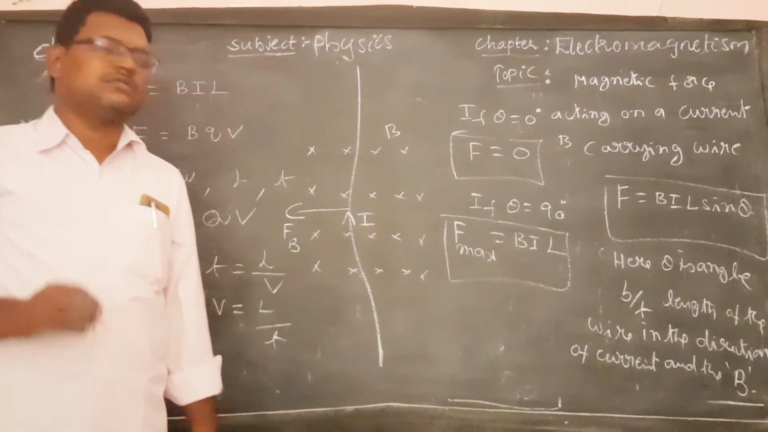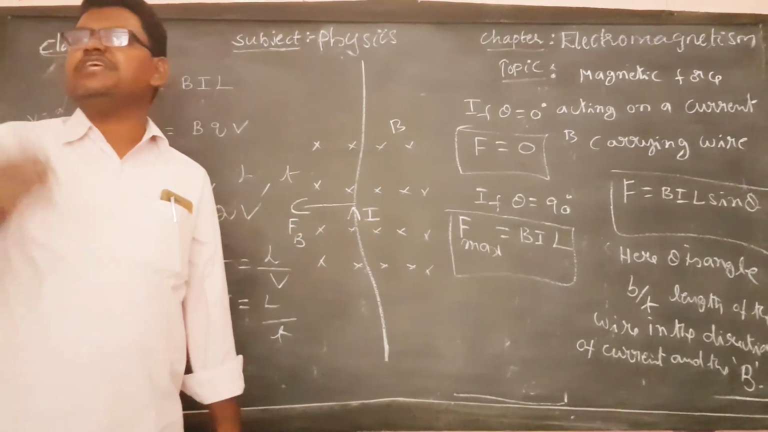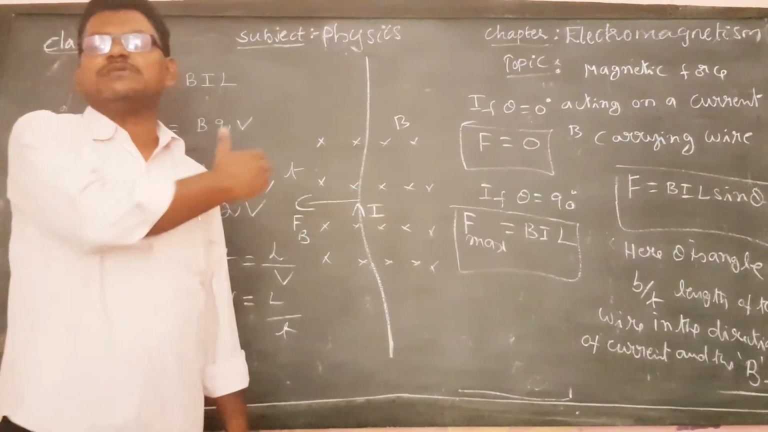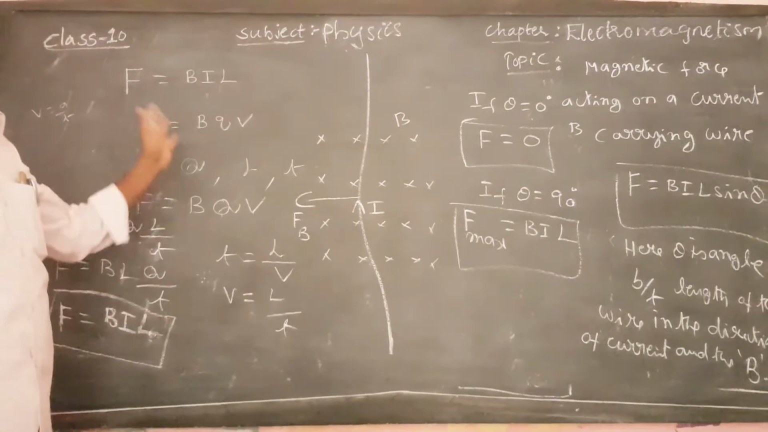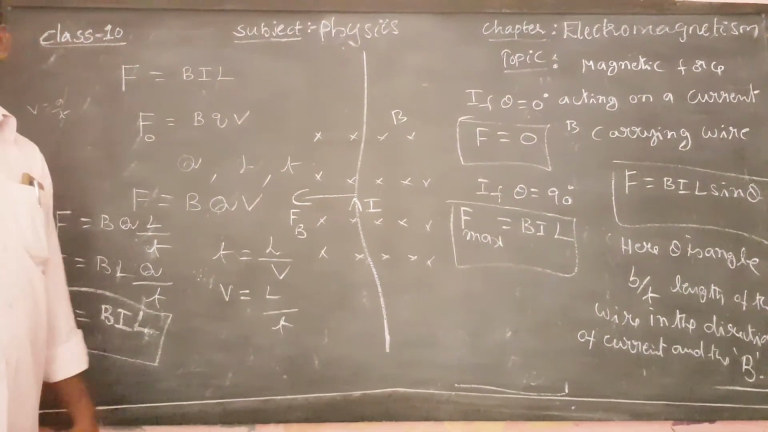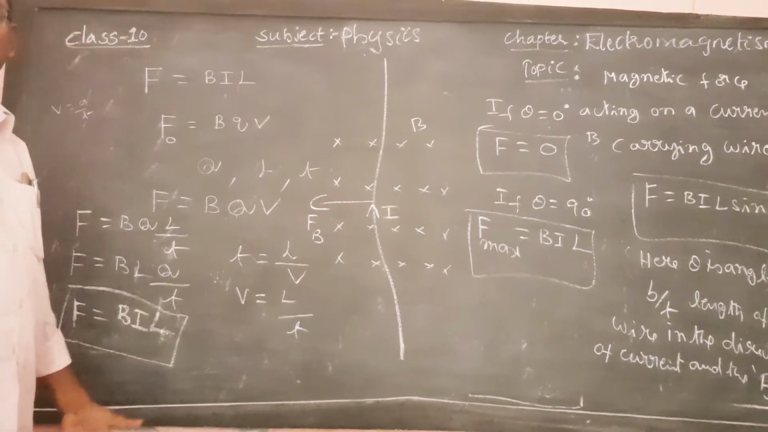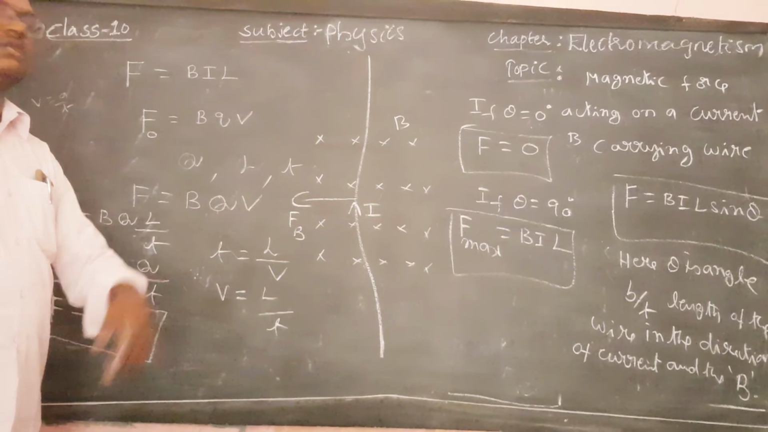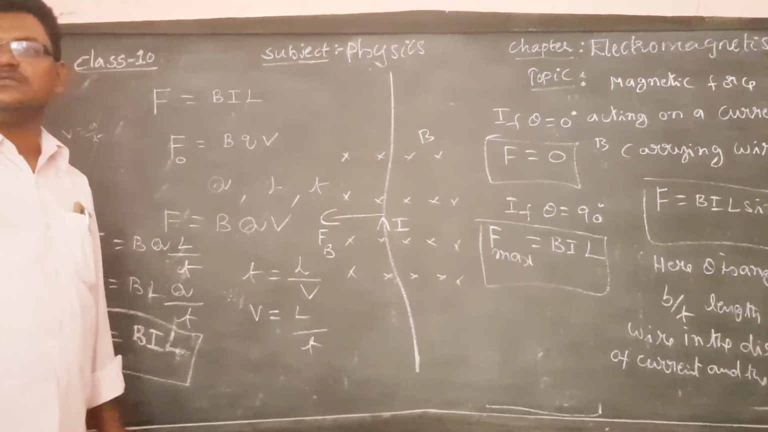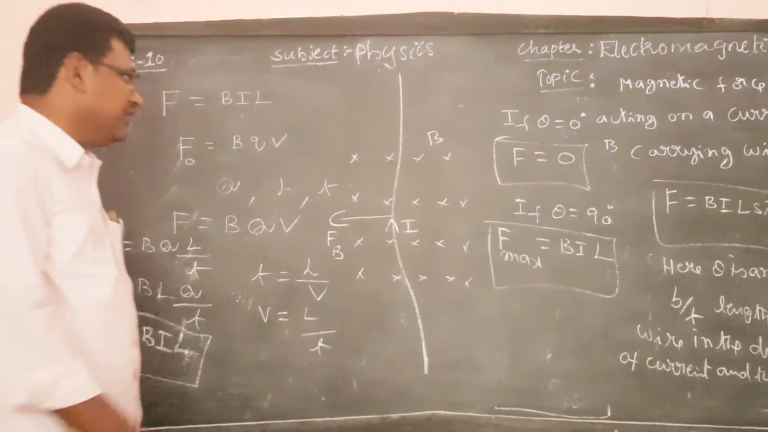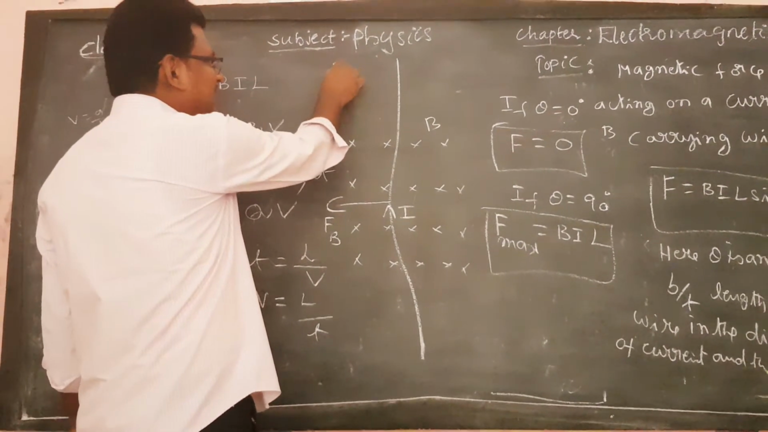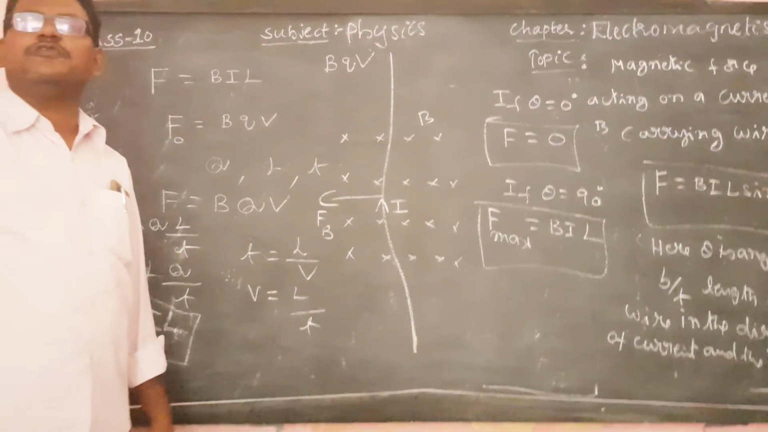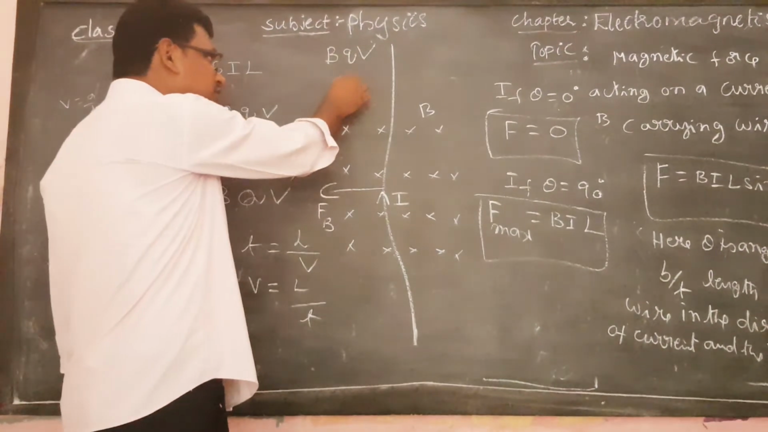Here, these formulae are very important for bit type questions. Sometimes they will ask what is the maximum magnetic force acting on a charged particle. They give options BQV, BQV by 2, 0, none. Tell me which one is the answer? Yes, BQV. The maximum magnetic force acting on a charged particle is BQV. The minimum magnetic force acting on a charged particle is 0.